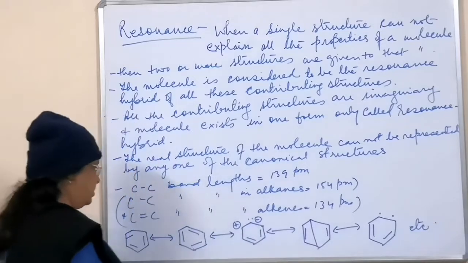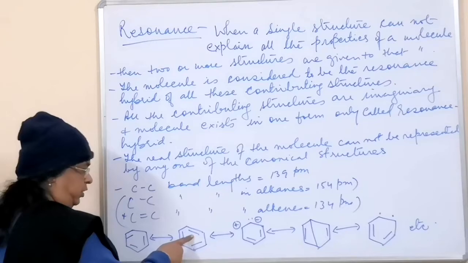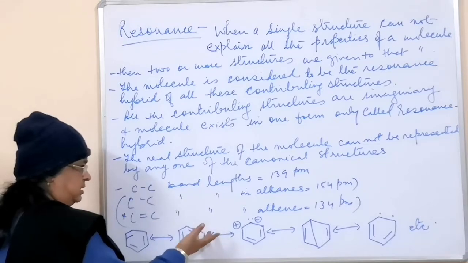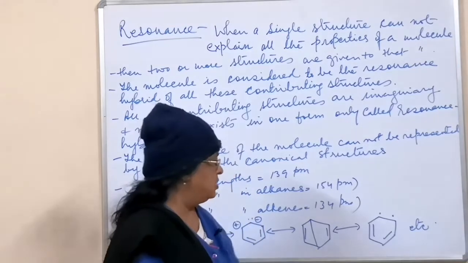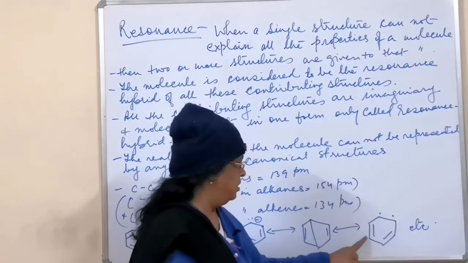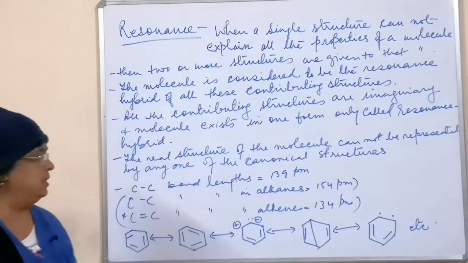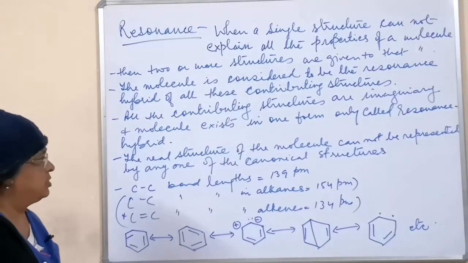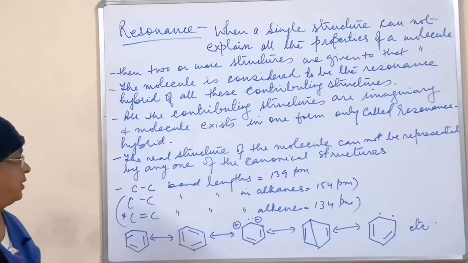Another kind of structure is when this bond breaks and its contributed electron pair becomes free. One electron will be taken back by this carbon and one electron by this carbon. So each will have one electron, and this way it can be here or here or here. Like this, many more structures can be written. So benzene has many structures, but none of them gives the information about all the properties of the compound.